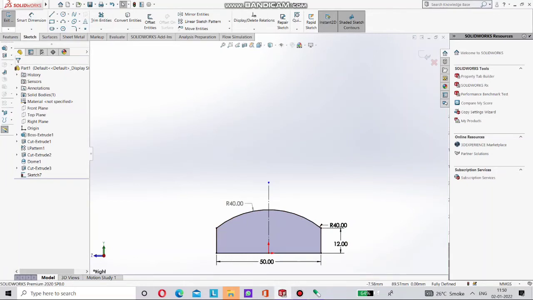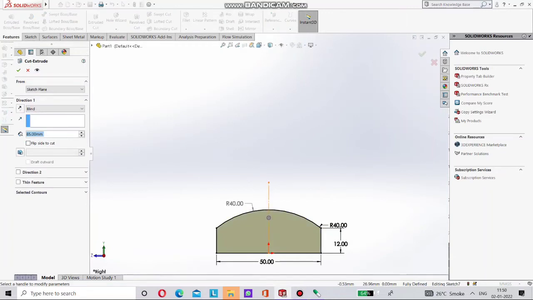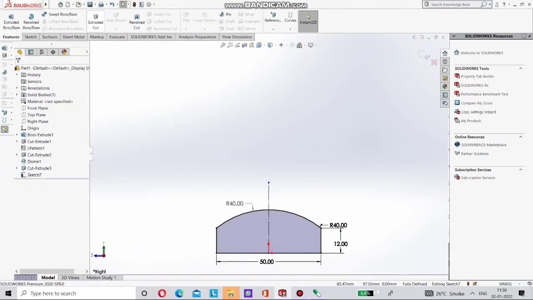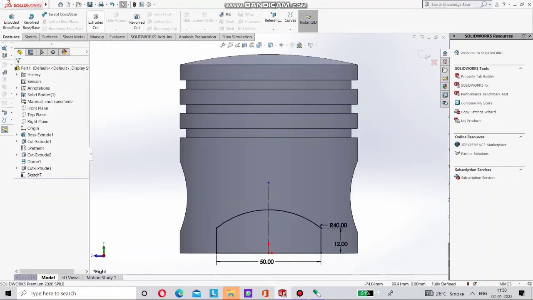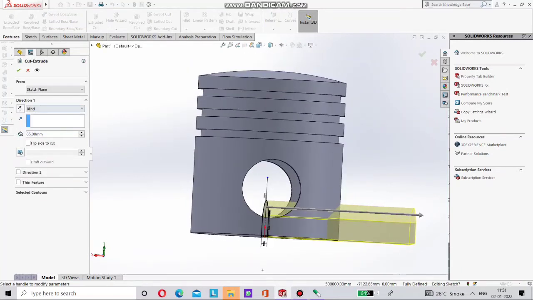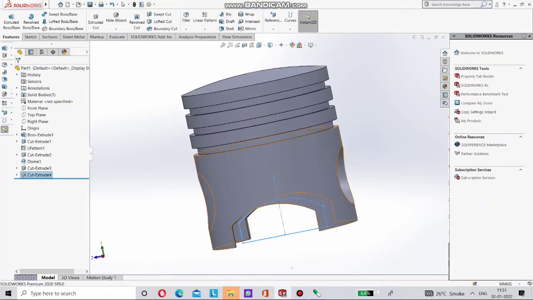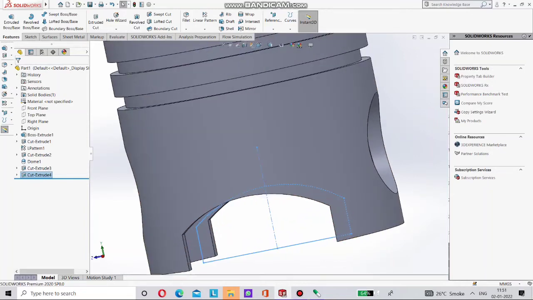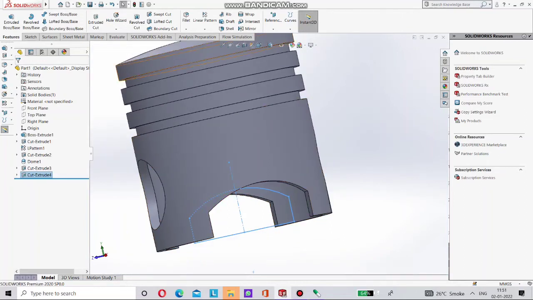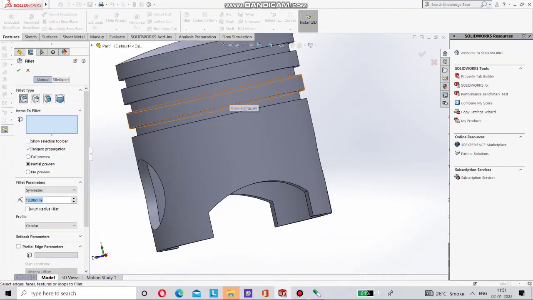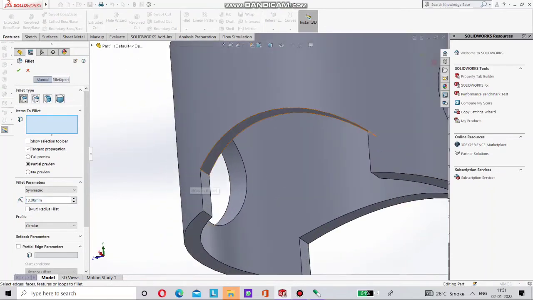Now it's a closed diagram, so we can cut this slot through this piston. Just go to Features and then Extrude Cut. Select this slot. We have to cut it on both sides, so take Through All - Both and cut this. Now it's done. It's perfect. Next we have to create two holes on this side slot.